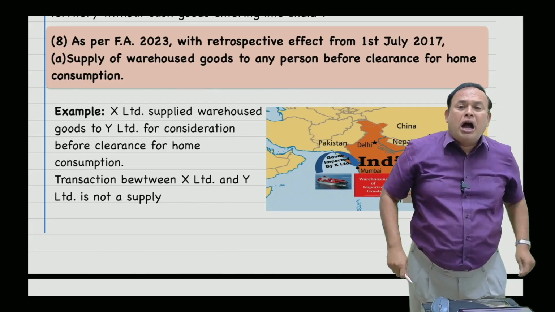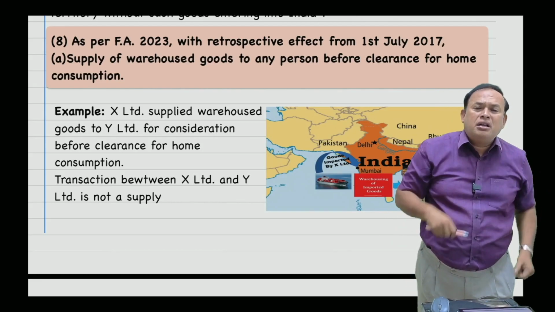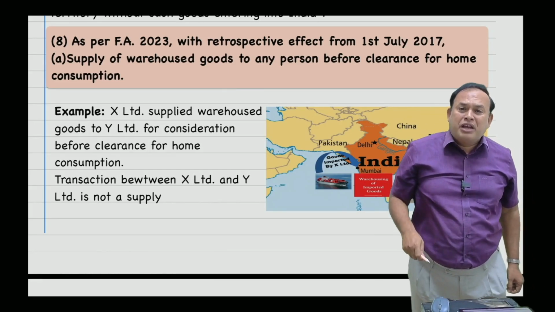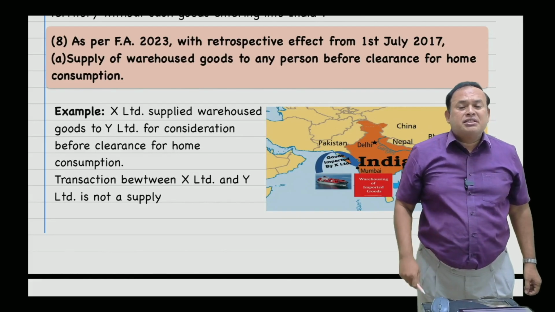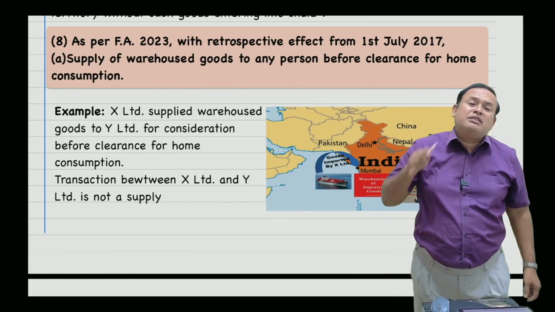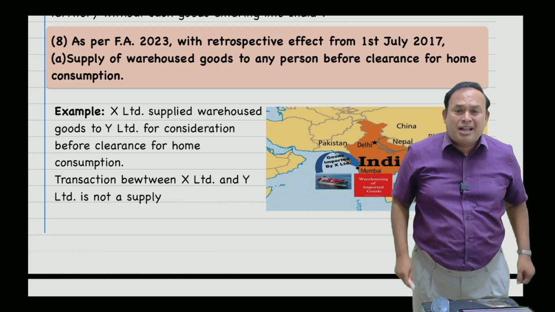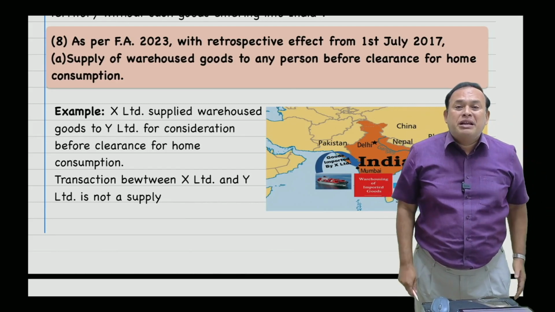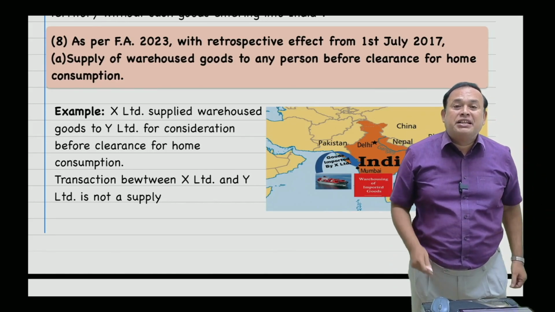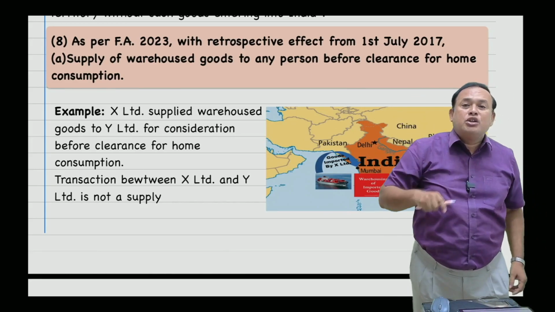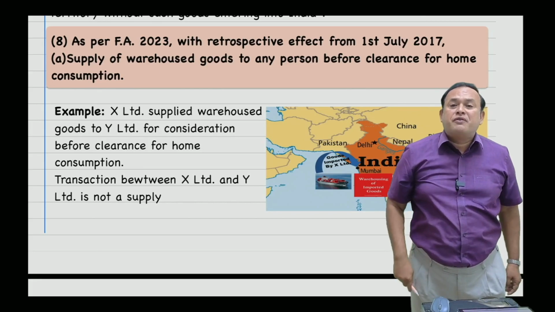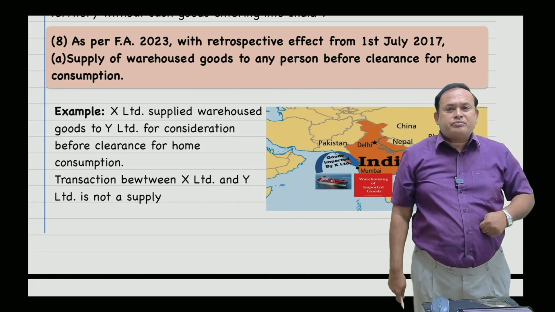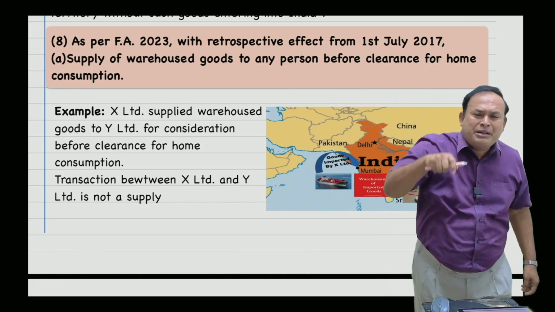X Limited said, no, I am not going to pay GST because how many times do you want me to pay GST? When I clear the goods from the warehouse tomorrow by submission of an ex-bond bill of entry, at that time I am liable to pay customs duty. One of the customs duties is Section 3, subsection 7 of the Custom Tariff Act, where additional customs duty equal to IGST is levied. That means I am going to pay the IGST to the Department of Customs on account of clearing these goods from the warehouse.